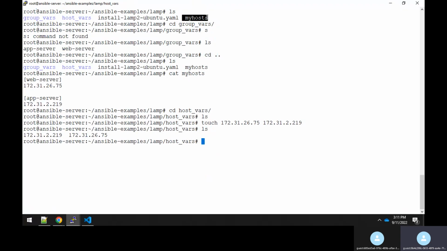If you go to the industry, rather than passing a parameter to your host file through the host file, you could see that in many playbooks you are passing parameters with the help of group underscore vars and host underscore vars. So this is also very important, guys, and you should remember this.